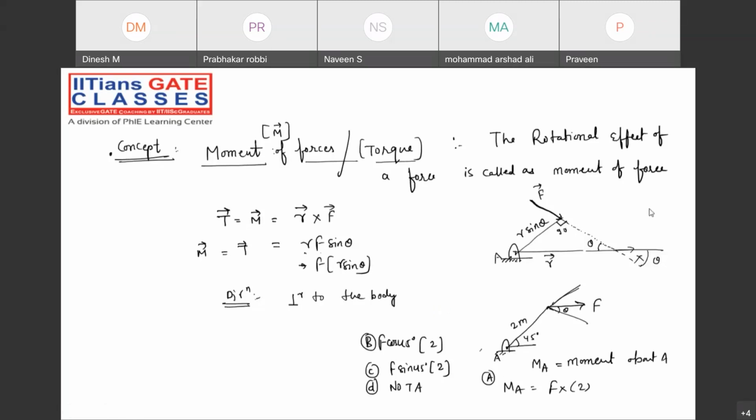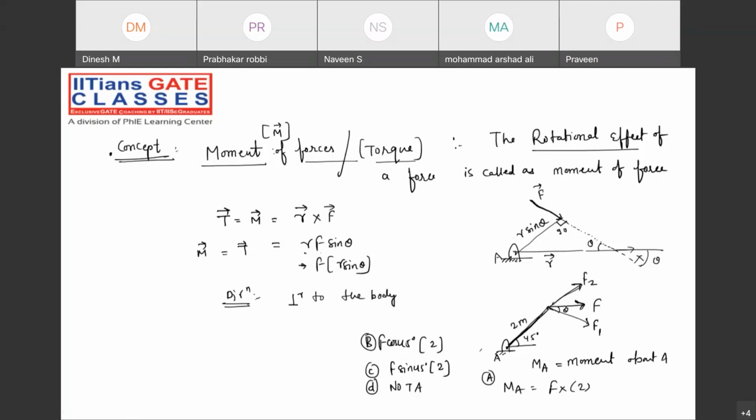Moment. The rotational effect of the forces is called the moment. But to have the rotational effect, my dear friend, you need to apply the force perpendicular to the body. This force will not be able to rotate this particular body. But consider this component of the force, F1, and let's suppose this one is F2.